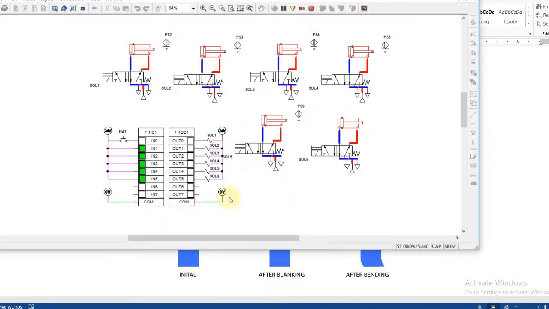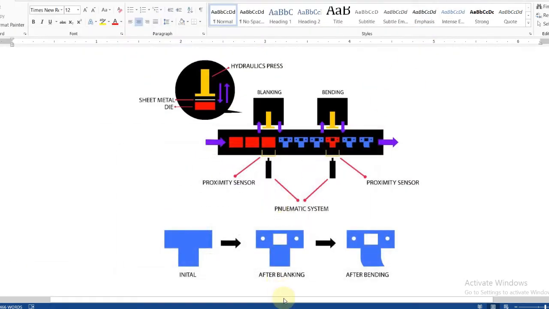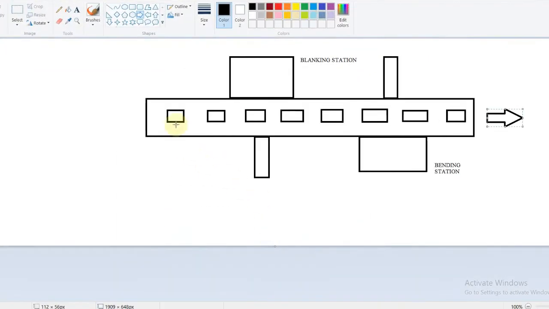we will use 6 cylinders to push the product from the conveyor belt into each station, and then push the product back from the station into the conveyor belt. And we also use 6 proximity sensors to detect that the product is near, and when the product enters this